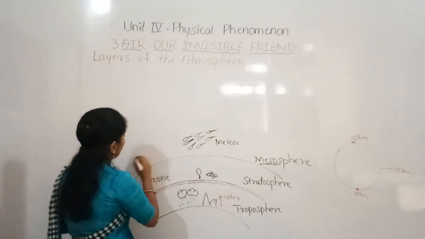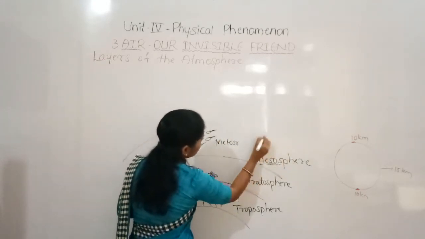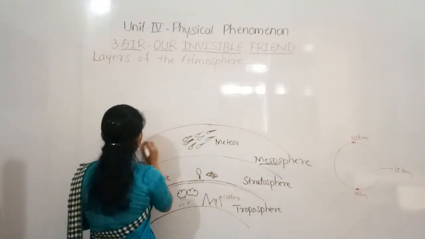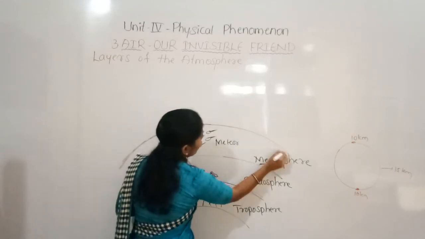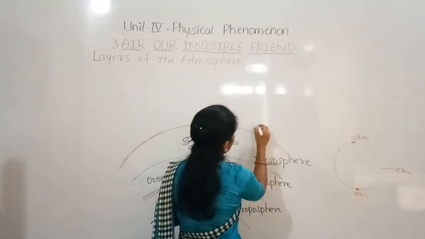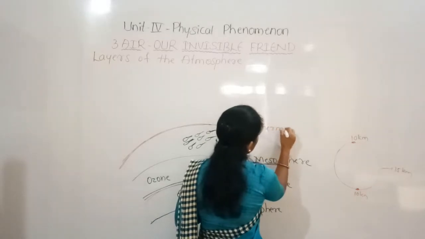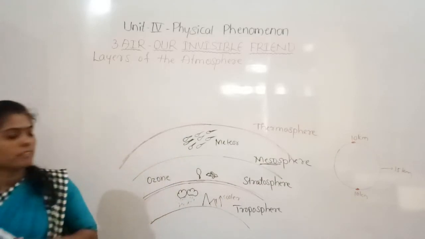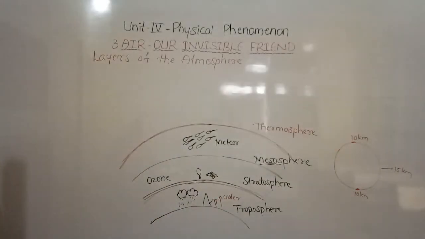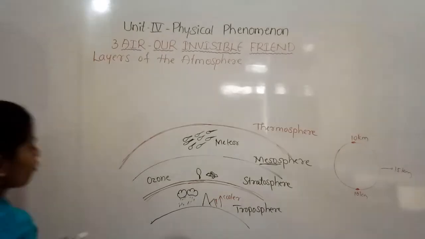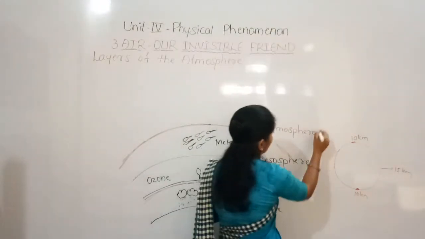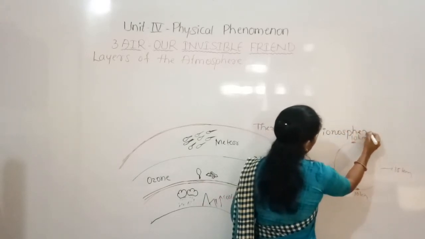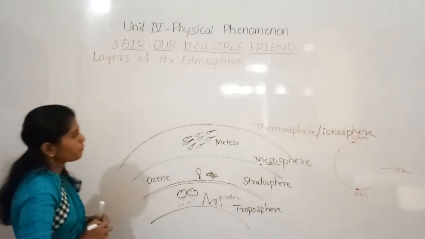The fourth layer of the atmosphere is the thermosphere. This thermosphere is also called the ionosphere. So this comes after the mesosphere.